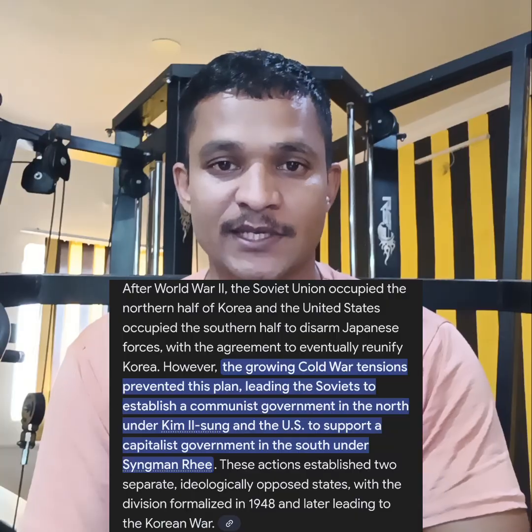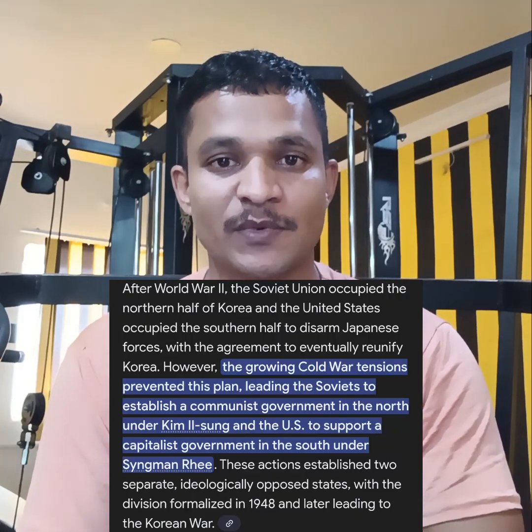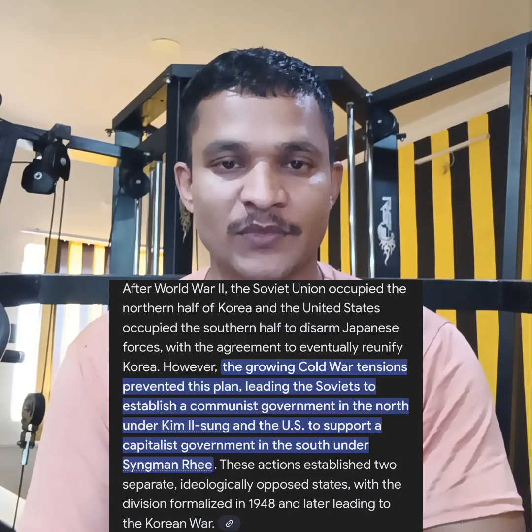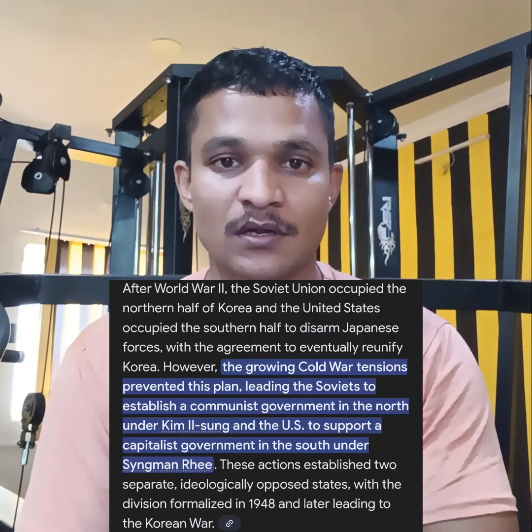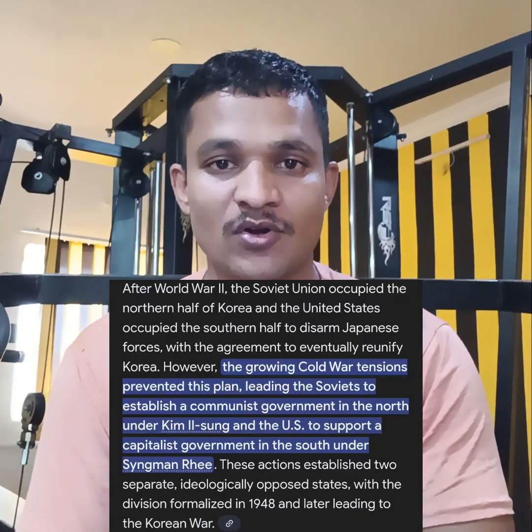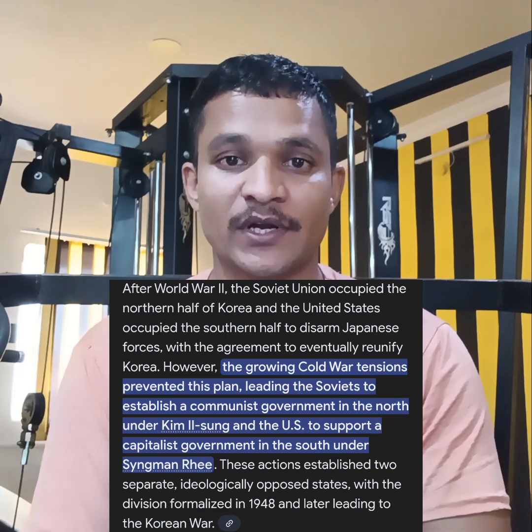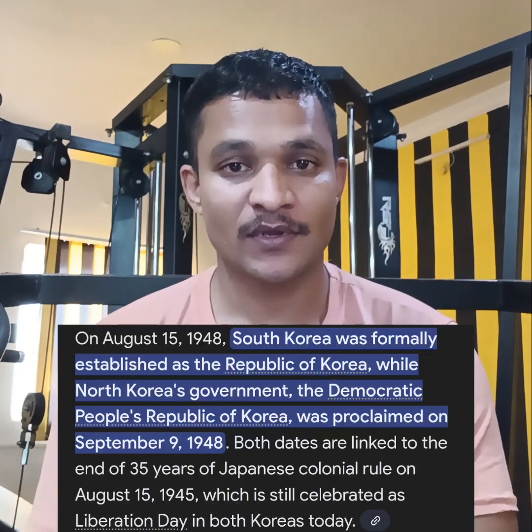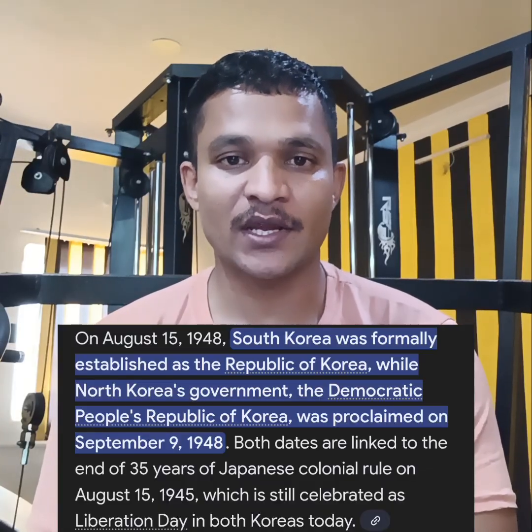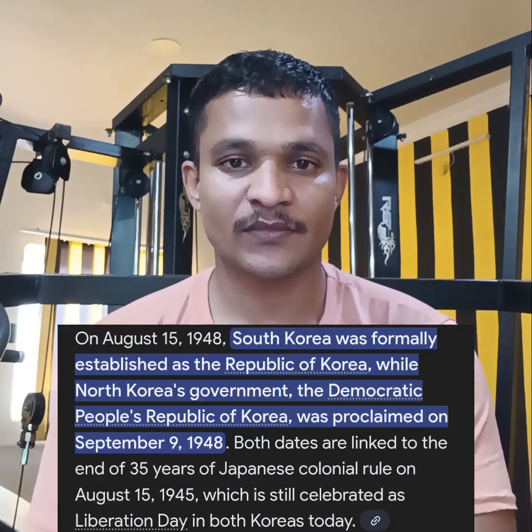North Korea and South Korea have the same culture, the same religion, and the same language, but they split only because of the two ideologies, democratic and communist. Russia wanted a communist ideology created in North Korea, and the USA wanted the free ideology, called the democratic ideology. And so both countries were split. Both countries became independent. North Korea started their government on 9 August 1948, and South Korea started their government work on 15 August 1948.